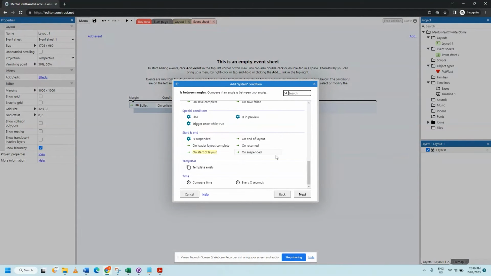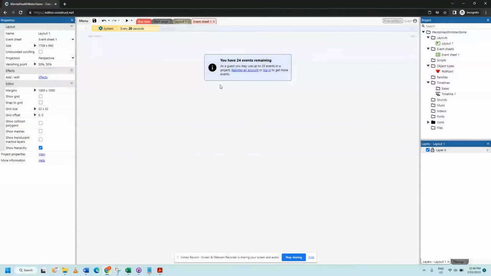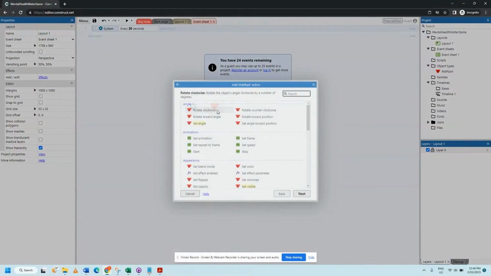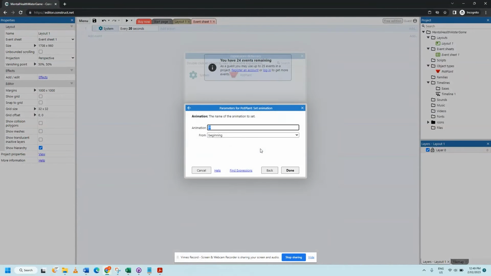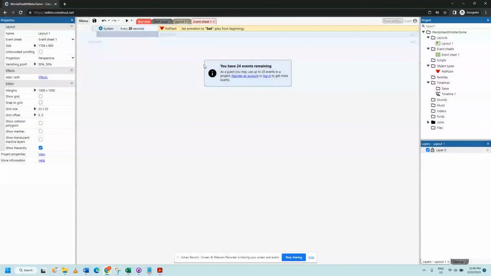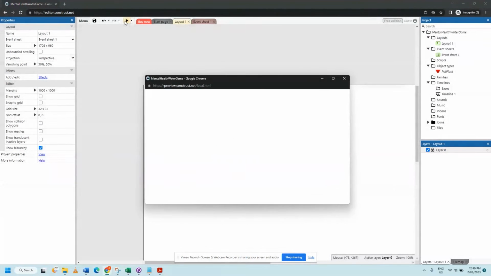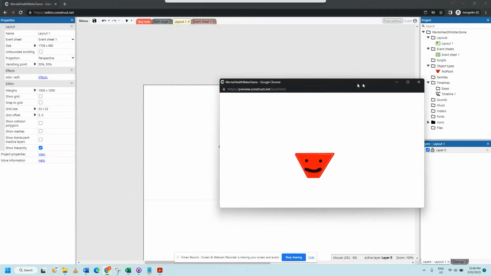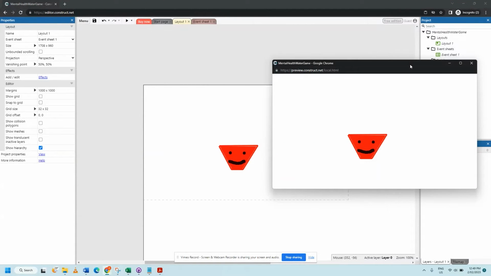So let's do this. We need to create a timer, don't we? Compare, let's just make it really rough here. Every 20 seconds, add action, pot plant will change animation to the sad one. Because it needs to be watered, doesn't it? So let us now add the watering can, and the watering can will water the plant, won't it? It should go sad. Let's just have a look at what happens here. And there we go, sad, perfect.